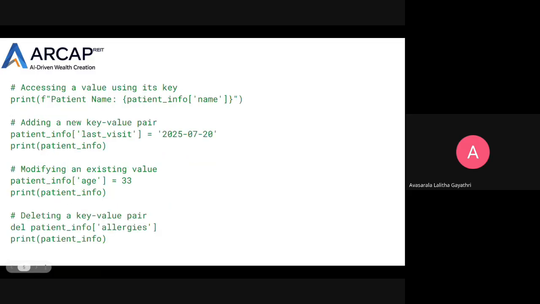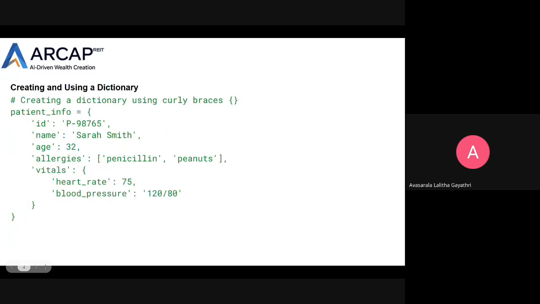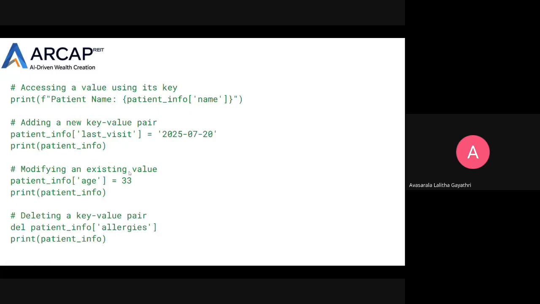So in this way, we can create a dictionary, and we can access a value by using its key, and we can add a new key value pair to the existing dictionary, and we can modify, change or update it.